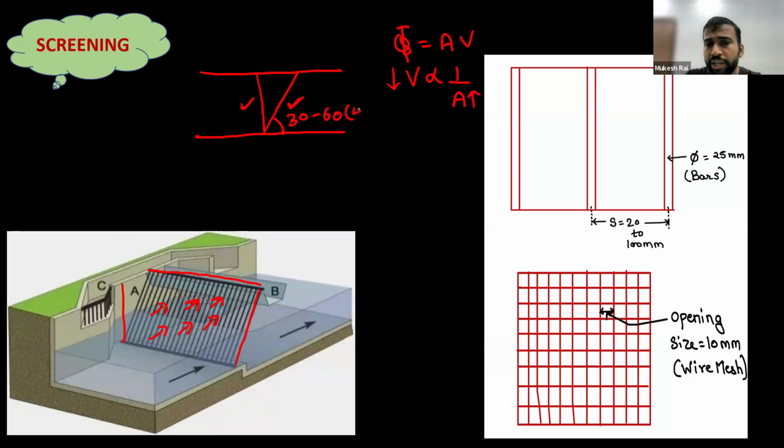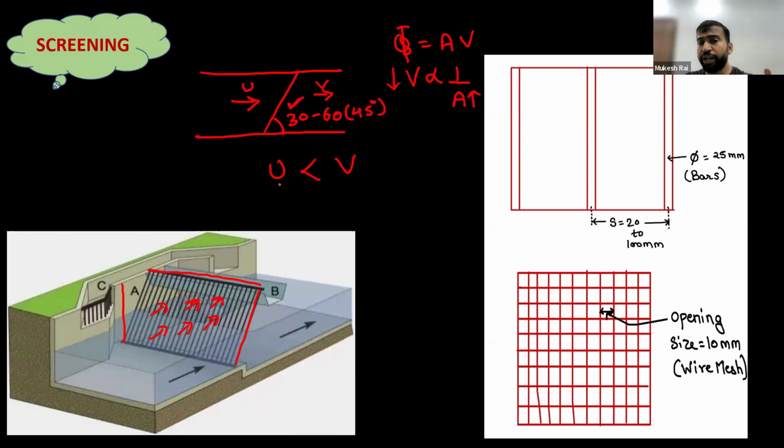More generally, it is installed at an angle of 45 degrees. Now, the velocity of water before the screen is U and after the screen is V. Before the screen we have reduced the velocity, so the velocity before the screen, U, is lesser than V.